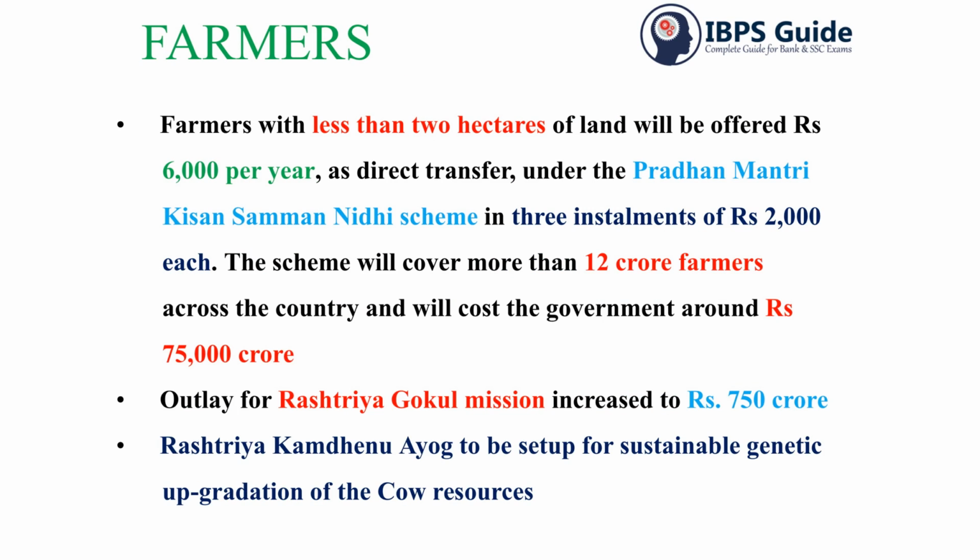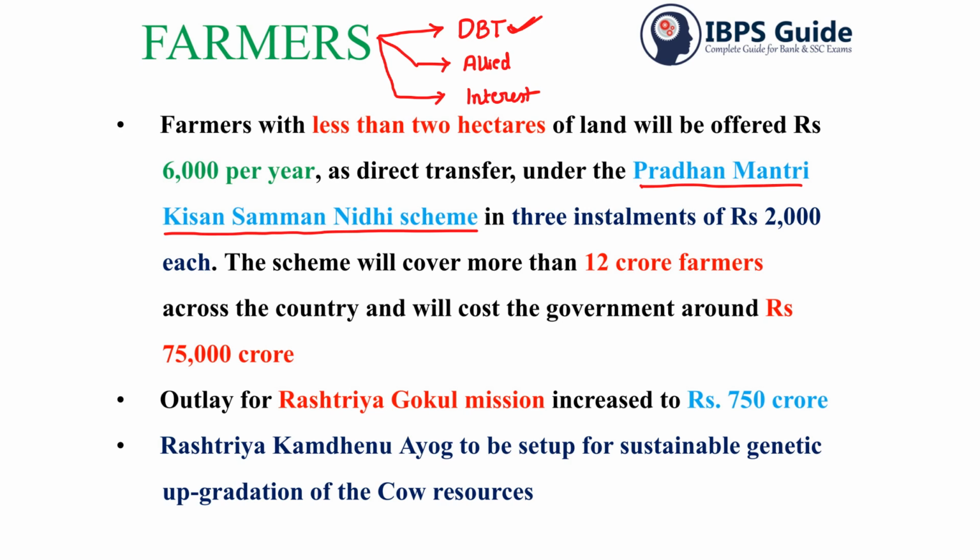So when it comes to farmers, we can divide the actual budget into three parts. One is DBT, or the direct benefit transfer, and the second most concentrated thing was agriculture and allied sectors. We'll discuss the allied sectors also. And the third one was the interest subvention scheme.